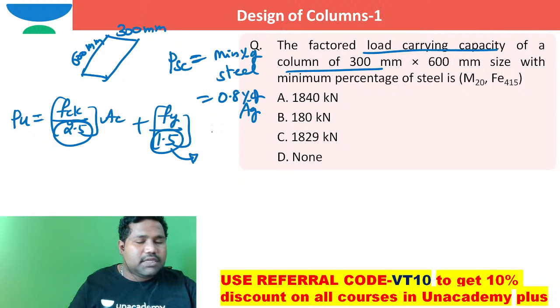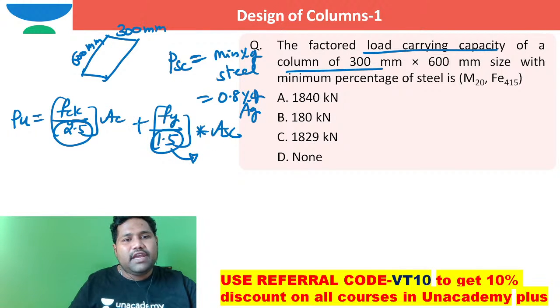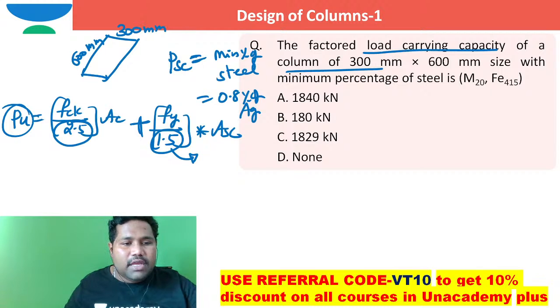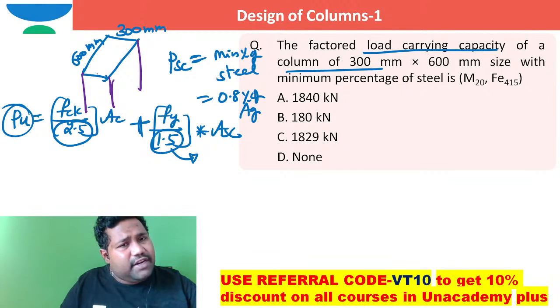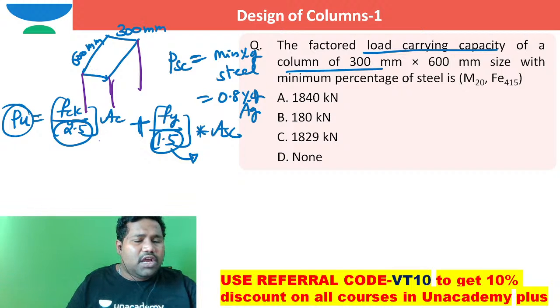If you take a column, two materials are there, steel and concrete. Steel will take some load, whereas concrete in axial compression will take some load. The combined load carrying capacity of these two materials is the load carrying capacity of the entire column. So can I work out this?